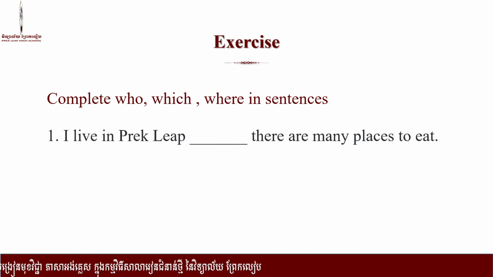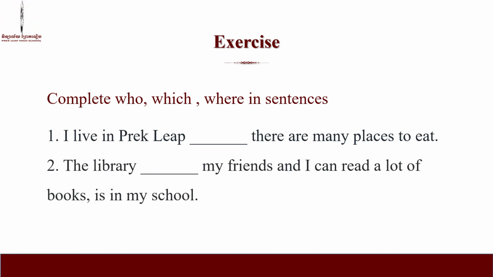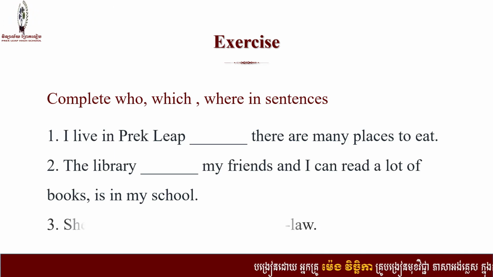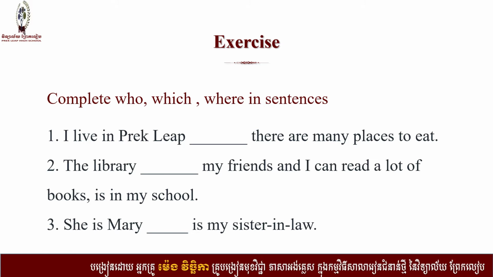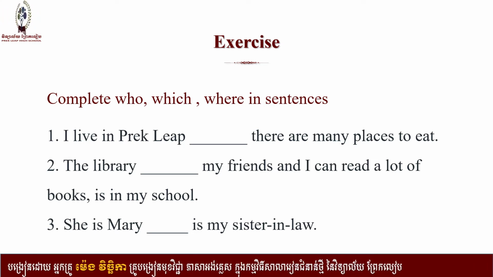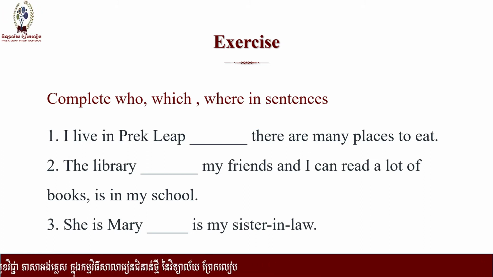So the first one: I live in Prague. There are many places to eat. Number 2: the library my friends and I can read a lot of books is in my school. And the last sentence: she is Mary, is my sister-in-law. So please spend 1 minute thinking about what words should complete the sentences.